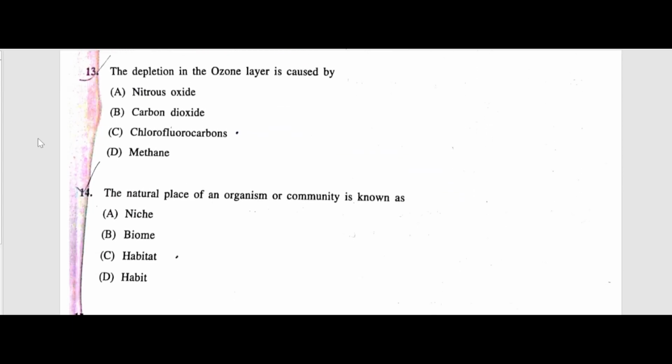Next question, the depletion in the ozone layer is caused by, again a very simple question, chlorofluorocarbon. The natural place of an organism or community is known as habitat. Now what is habitat? It is the natural environment where an organism lives, and it also provides basic conditions for survival such as food, shelter, resources, etc.